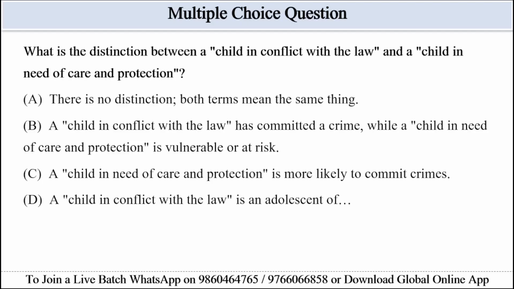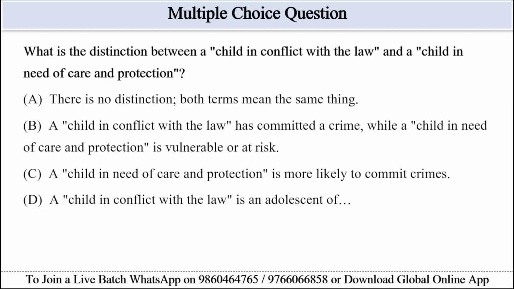It describes this child as vulnerable or at risk and needing care, not as more likely to offend. In case of option D, a child in conflict with the law is an adolescent. This statement is incomplete, and even if interpreted, the passage focuses on the fact of having committed an offense, not merely age or adolescence. So this does not match the definition.